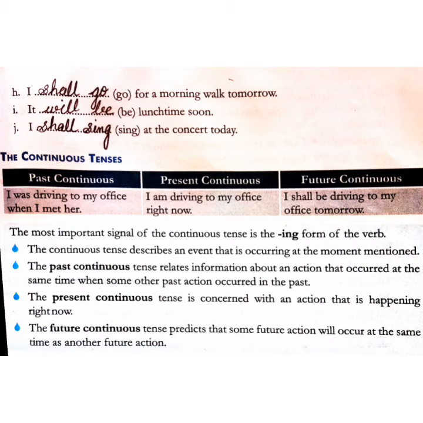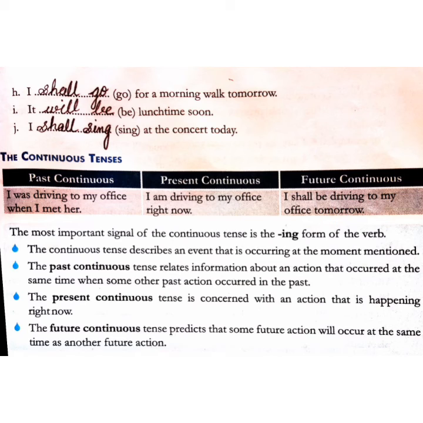The next topic is the continuous tense. In this, there are again 3: past, present and future. So, past continuous tense, I was driving to my office when I met her. Present continuous tense, I am driving to my office right now. And future continuous tense, I shall be driving to my office tomorrow. The most important signal of this continuous tense is the ing form of the verb.